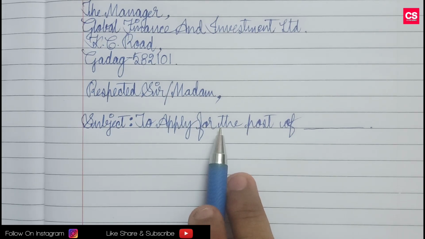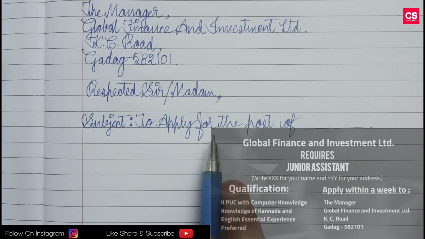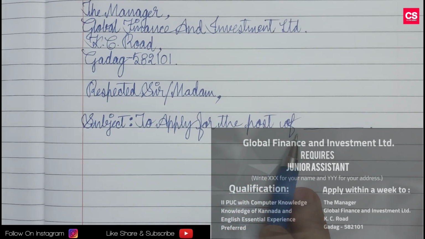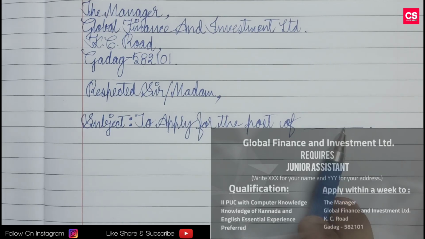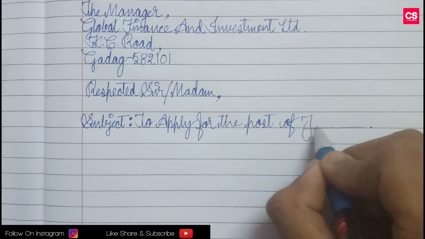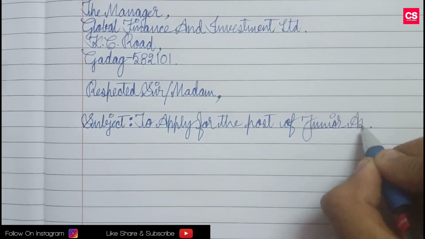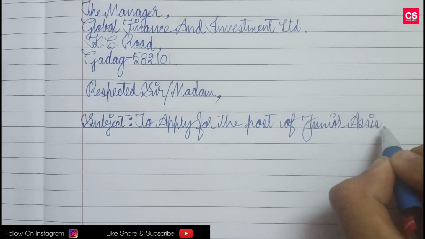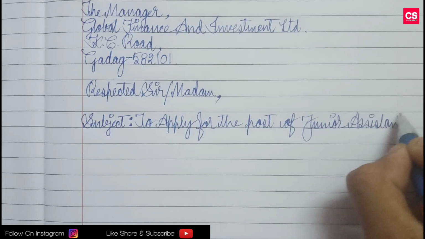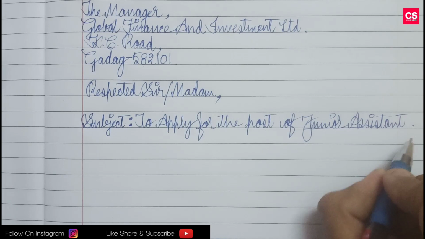Okay, so basically the subject is the reason why you are writing this job application, or this letter. We are writing this letter to apply for the post of, or to apply for the job of. Write the job name which is given in the question. Take for example, they have given the job as junior assistant. So we will write to apply for the post of junior assistant. Okay, then we'll write the full stop over here.